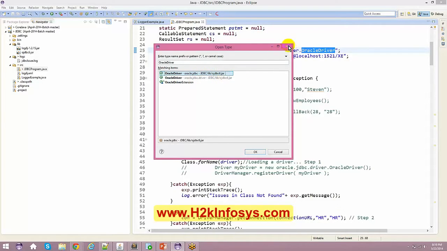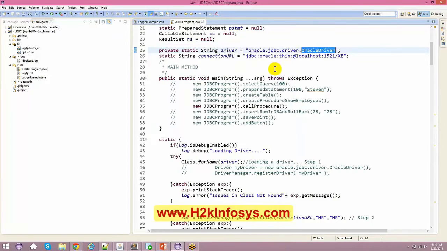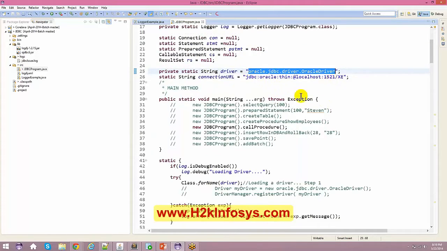For MySQL, you will have its own specific MySQL jar files. When you use MySQL, you are not supposed to use Oracle. It has its own specific driver, and you have to use that particular driver. Next, you have to get the connection URL.